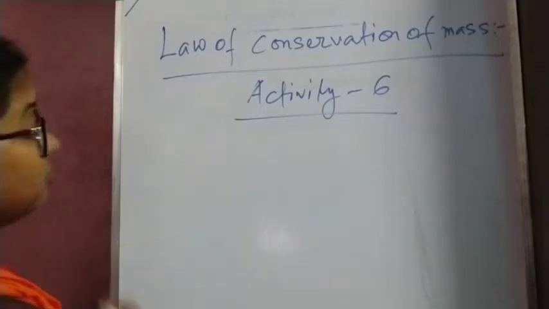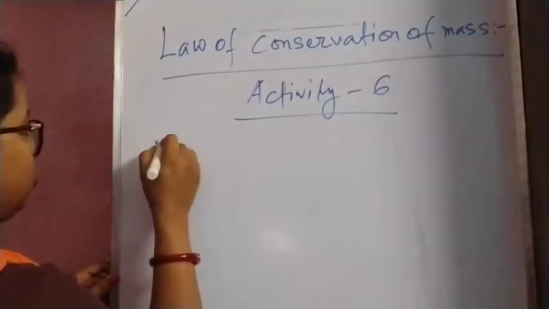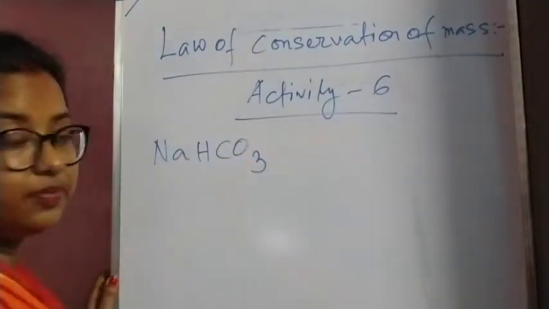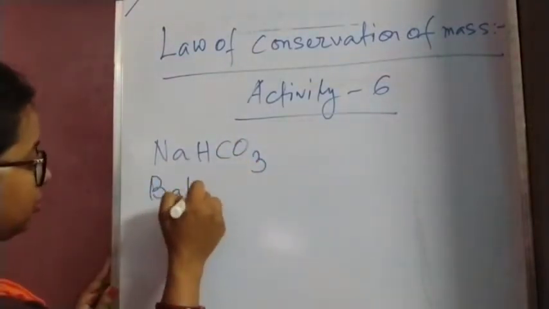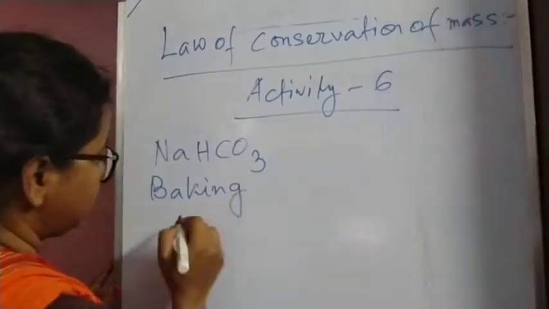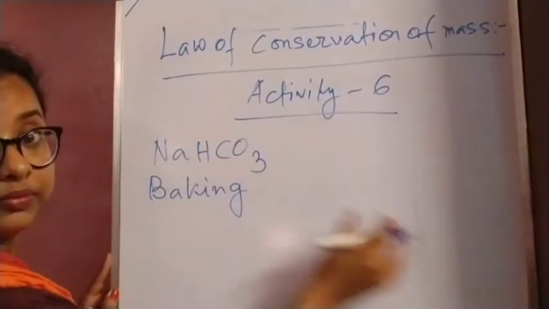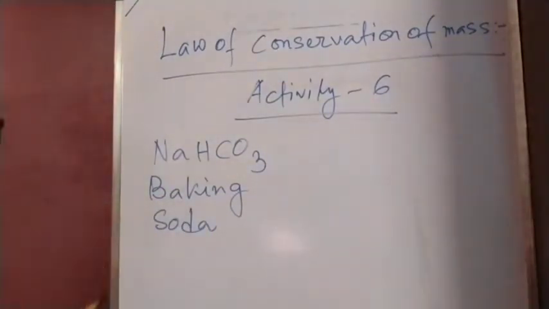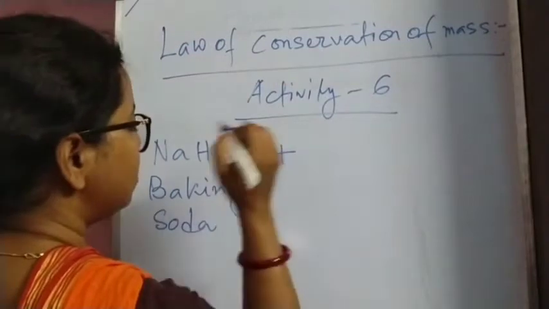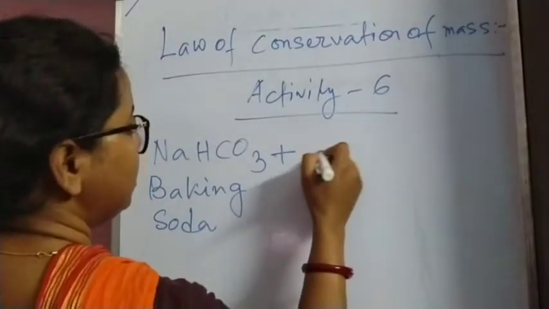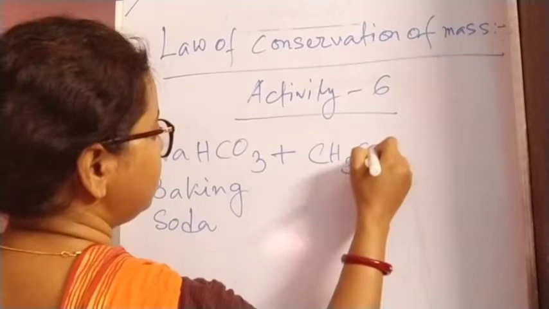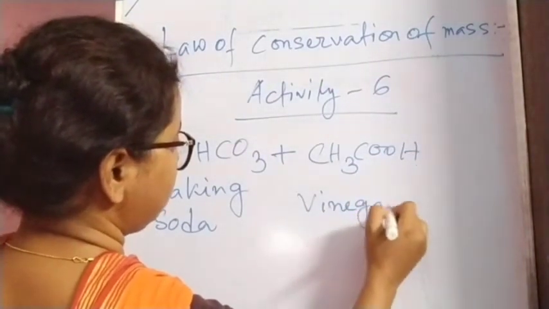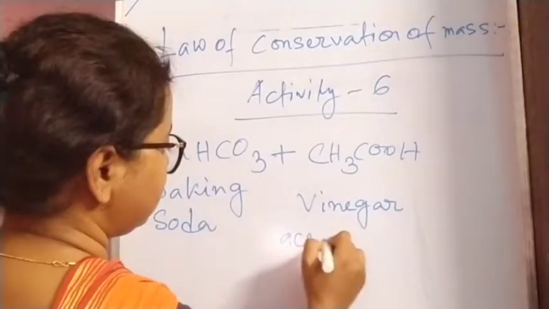Now, how will we do it? Let us write down the reaction which is going to happen here. That is sodium bicarbonate, this is baking soda. Along with this, we are taking vinegar, that is acetic acid, CH3COOH. This is vinegar or acetic acid.